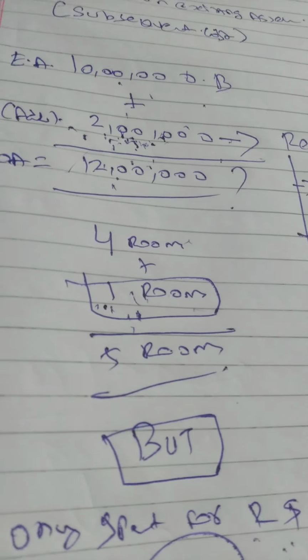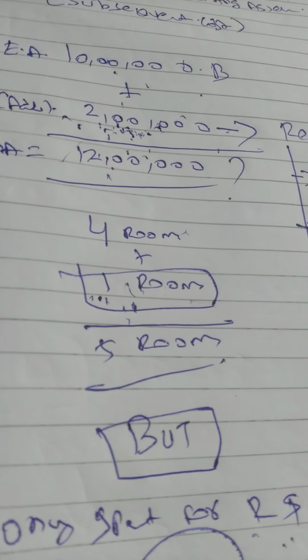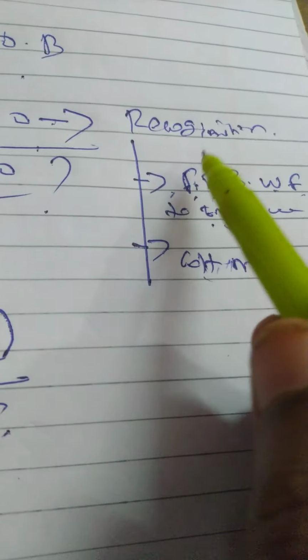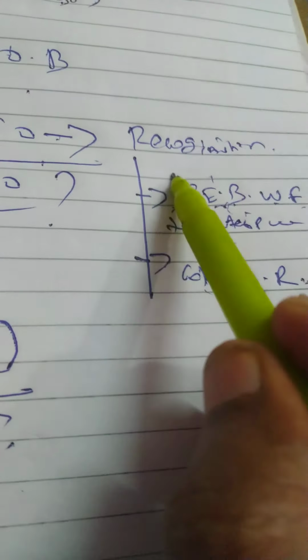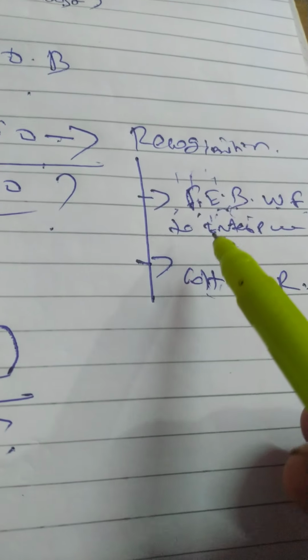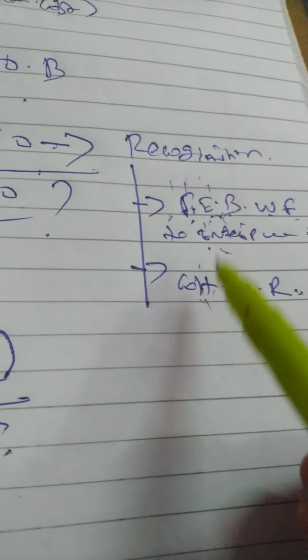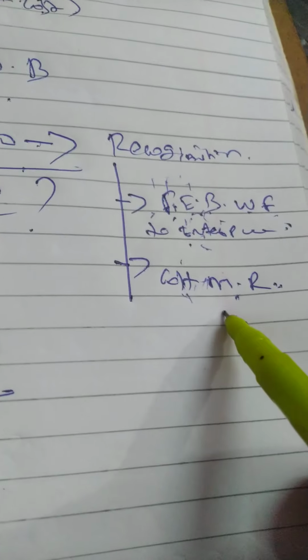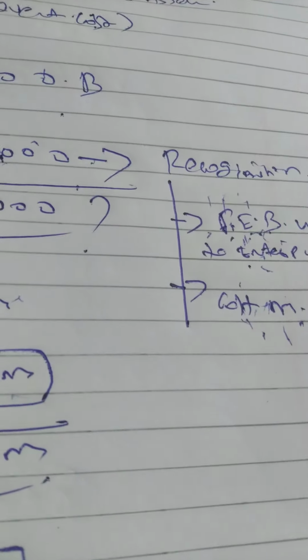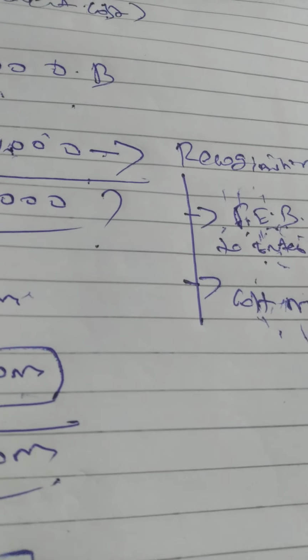So in any type of scenario, you have to think about recognition. If it is an additional expenditure, you have to think about recognition again. The recognition criteria is the same, whether it is an initial expenditure or additional expenditure: future economic benefit and cost measured reliably. If the 2 conditions are satisfied, then you can add that expenditure to the existing cost of the asset.